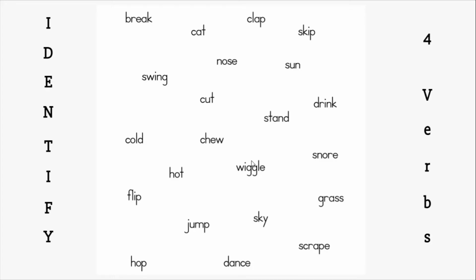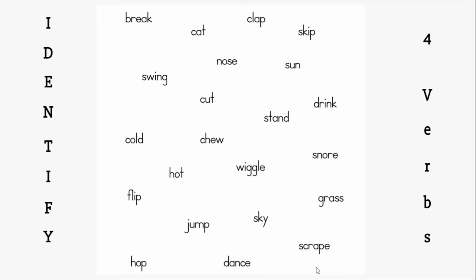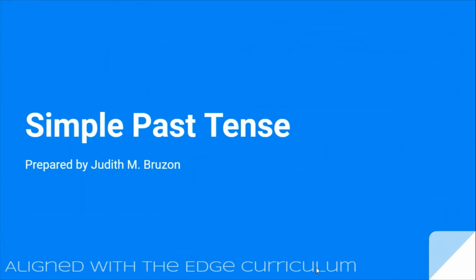Let's go ahead and look at another one. Oh, this is one of my favorite ones. Yeah, I do like jump, but I was actually going down to dance. That's right. It's all the way down here, and I'm not going to move my cursor because otherwise I cover it. But I love that verb, dance. Do you like dancing? Oh, I'm sure you do.